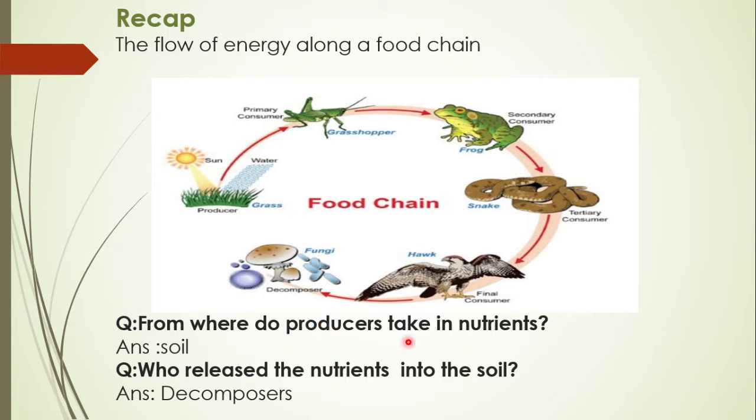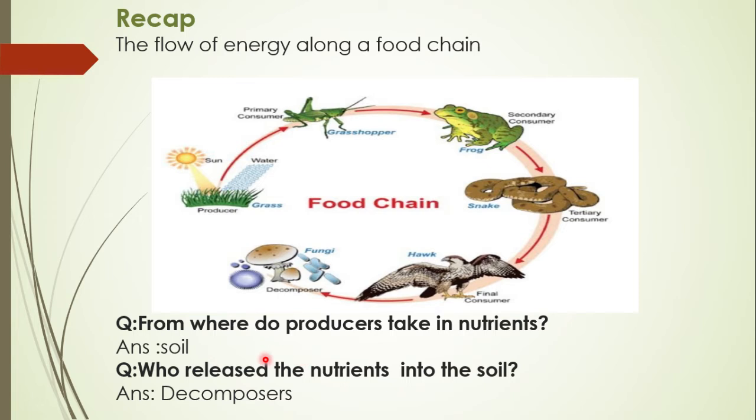Where do producers take in nutrients? Well, you know that producers take in the nutrients from the soil. Then the next question that comes to our mind is, who releases the nutrients into the soil?